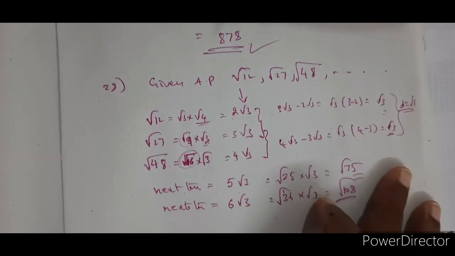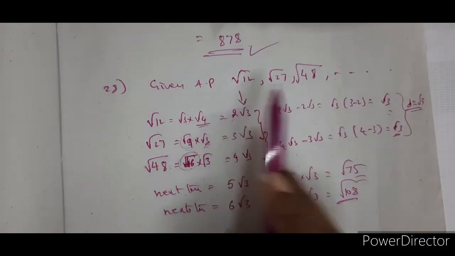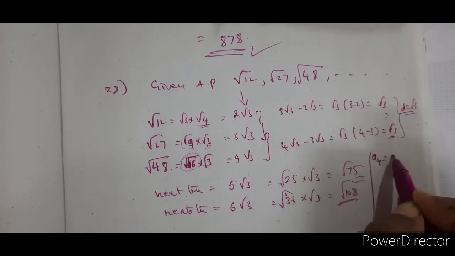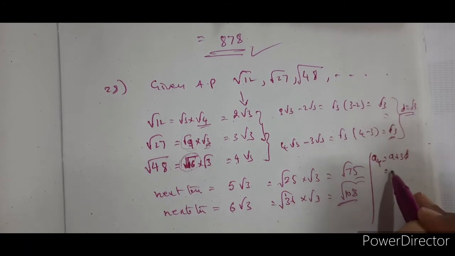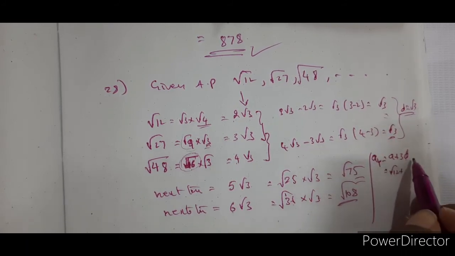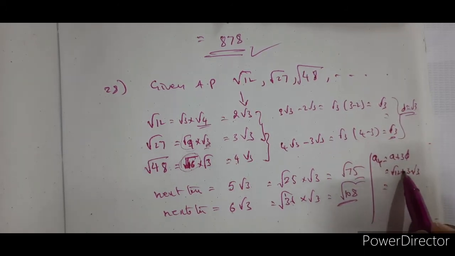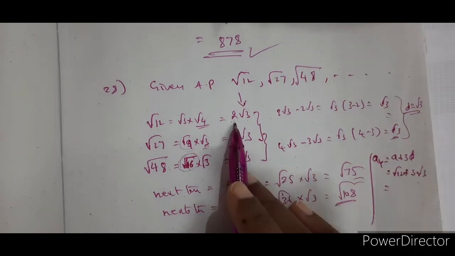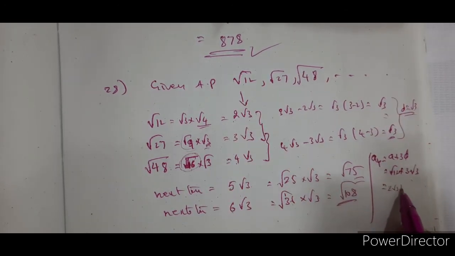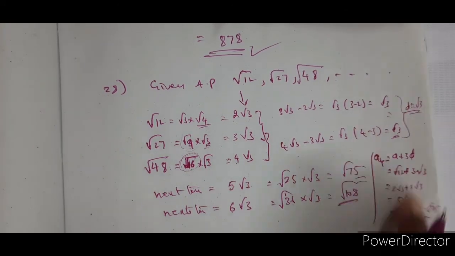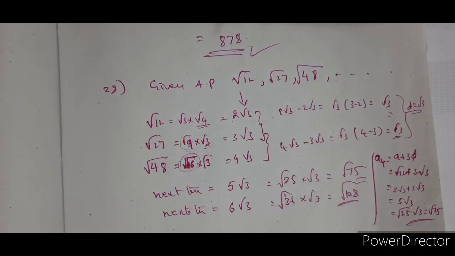So this is one way of doing it. Or you can say, you have the first term, you have the common difference. Now 1, 2, 3, the fourth term A4 is equal to A plus 3D. A is root 12 plus 3 into D, 3 root 3. Root 12 is 2 root 3, so 2 root 3 plus 3 root 3. Taking root 3 common, 2 plus 3 is 5 root 3, which is root 25 into root 3, which is root 75. In either manner you can do it, no harm. Clear?